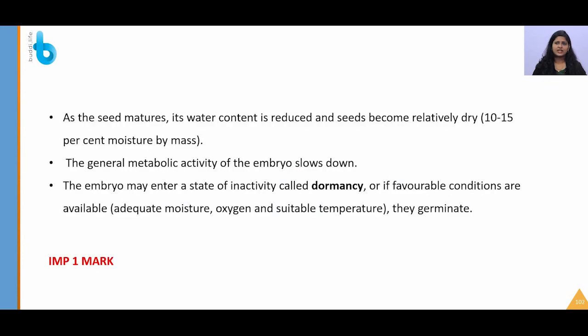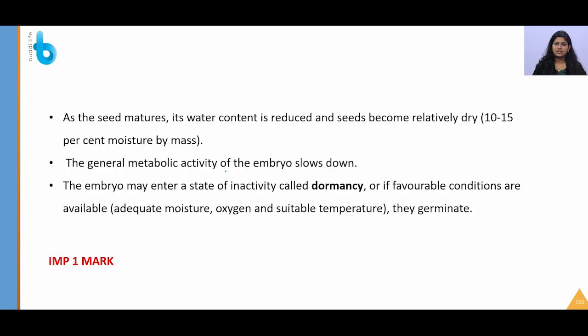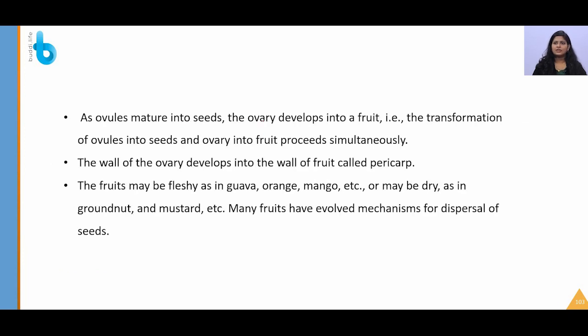Why? Seeds generally dehydrate and they have a period of dormancy where they remain inactive. During that time of dormancy, seeds are also stored in larger amounts for many purposes like agriculture and food storage. So in that time they will undergo dormancy and be dehydrated, losing some water. When they have to regenerate, this small pore on the seed coat will allow the entry of water and oxygen. So as ovules mature into seeds, the ovary develops into fruit. That is, the transformation of ovules into seeds and ovary into fruit will proceed only simultaneously.